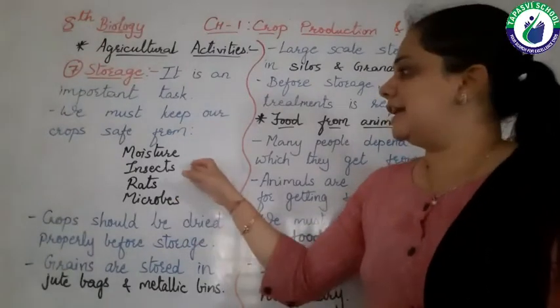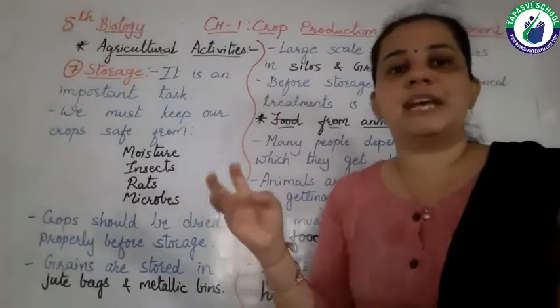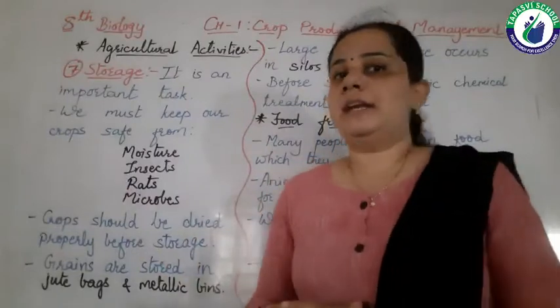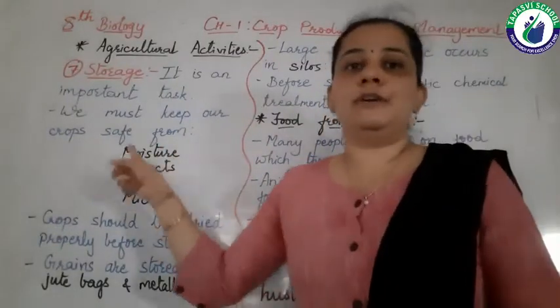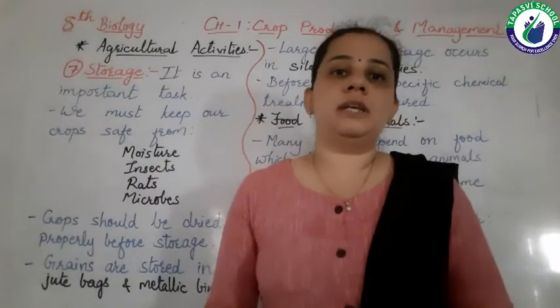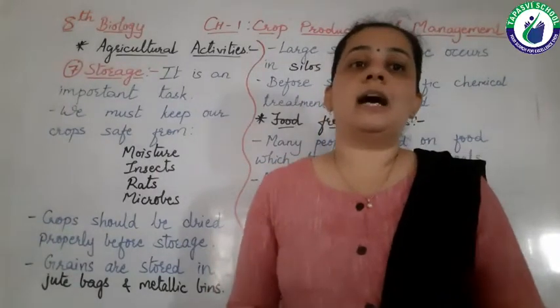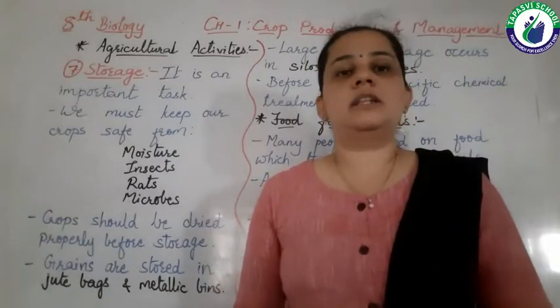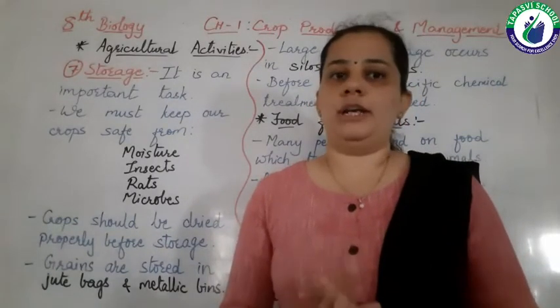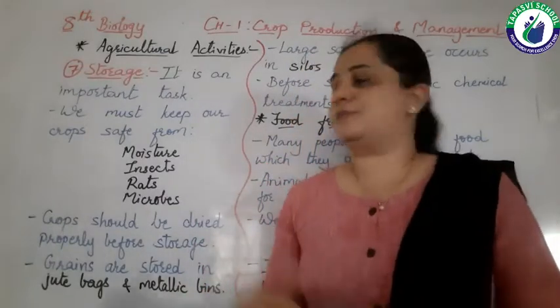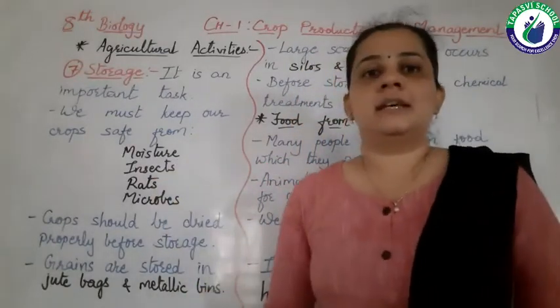These three, insects, rats and microbes, eat our crops and spoil them. And if moisture is present in the crops, then what happens? The crops get attacked by some fungi or bacteria and the crop gets spoiled, right? So we must keep our crops safe from all these things, right?